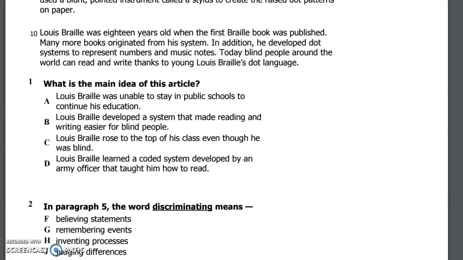So if you're looking for a way to make sure that your answer is correct, after you read the entire passage, look at the first sentence, look at the last sentence, and then skim through to see what pops out. Most likely, the main idea of the passage is going to have something to do with the first sentence, the last sentence, and what popped out to you as you were skimming.